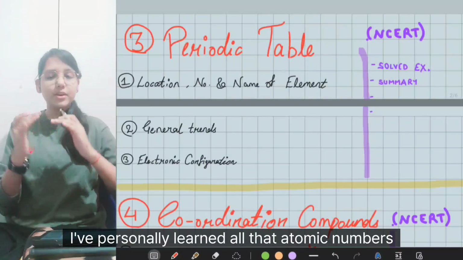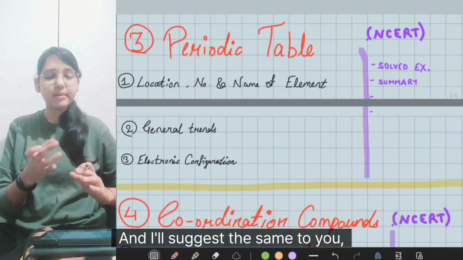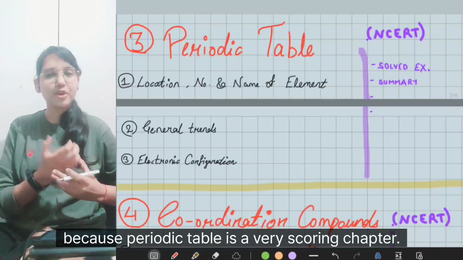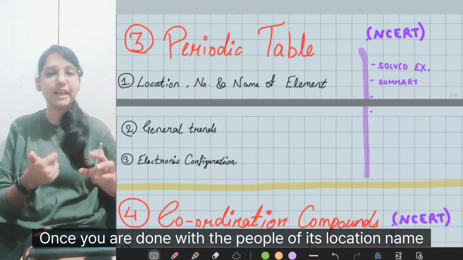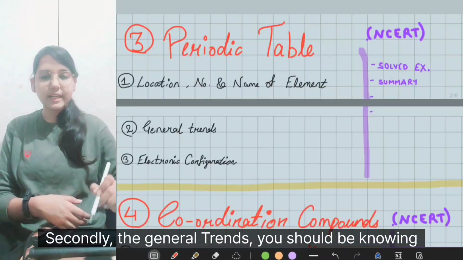I've personally learned all the atomic numbers and the sequence of the periodic table, and I'll suggest the same to you, because the P block in the periodic table is a very scoring chapter. Once you are done with the P block, its location, name and atomic number, then it will be scoring for you.